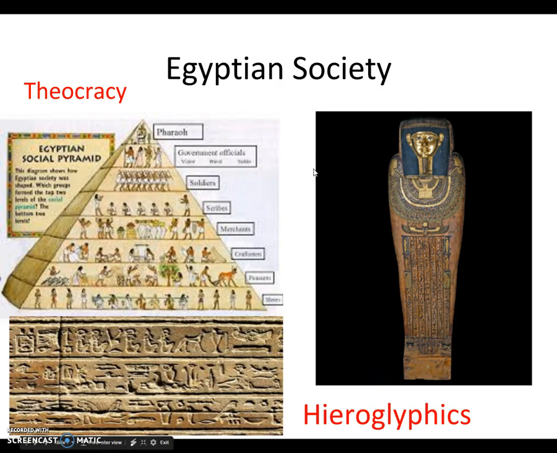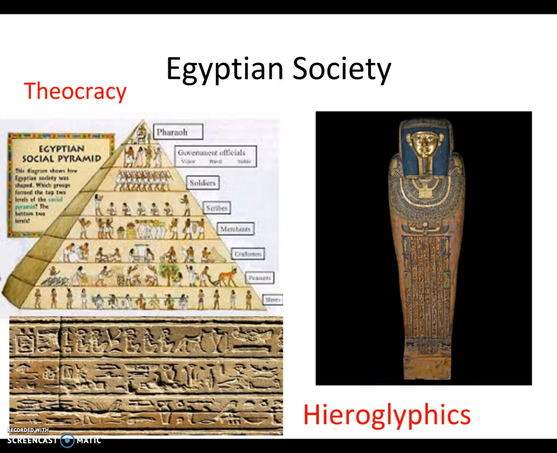Hence the pyramids. They would bury their leaders in the pyramids with riches, and they believed that they could use those riches in the afterlife. One monotheistic group would form in Egypt, and that was the Jewish people of Judaism.